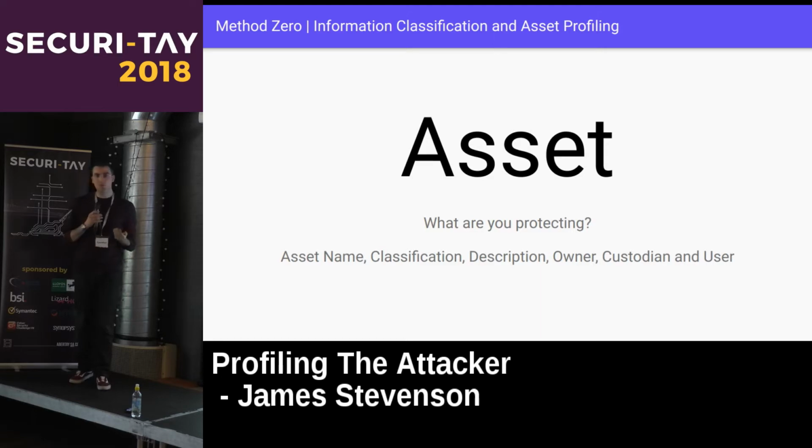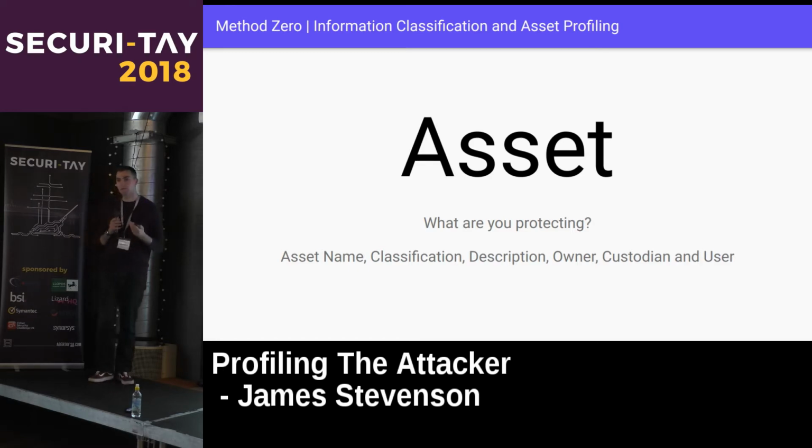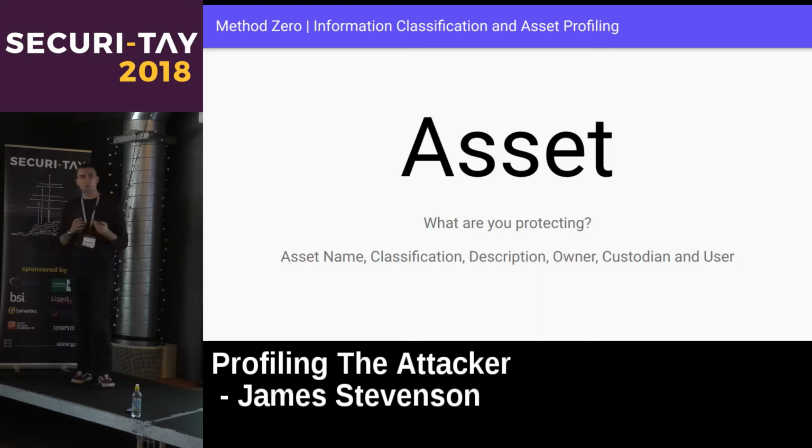And the reason we build these asset profiles is, again, so we can better protect our assets. For example, let's say we have two assets, a high-risk asset and a low-risk asset. Let's say they're being attacked, and a malicious actor is targeting those assets. If we had to prioritize one of those attacks, which one would we prioritize? Well, it would probably be the high-risk asset, right? Because that one is intrinsically of a higher risk. And we'll see how this comes into play later on, but for now we just need to know that to better protect our assets, we need to know what they actually are.